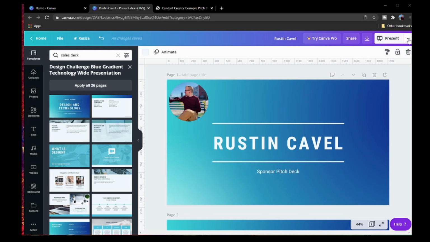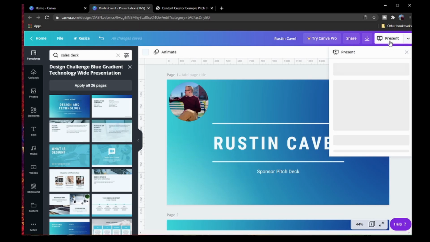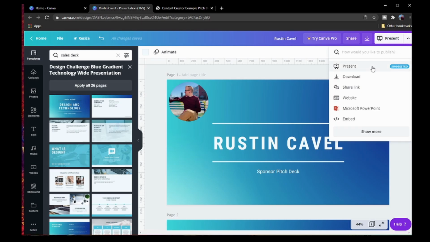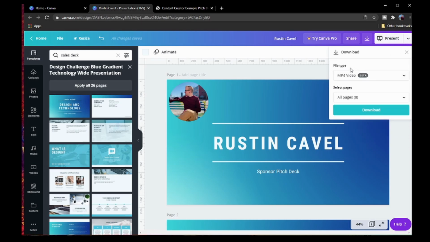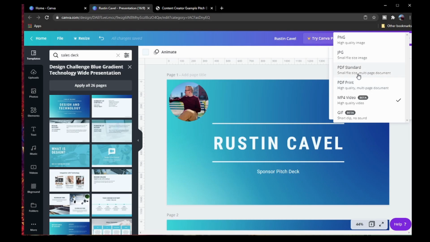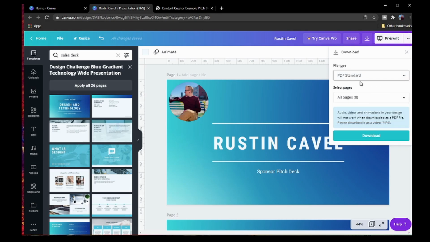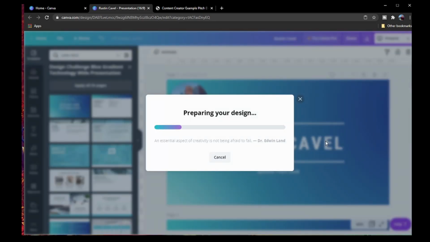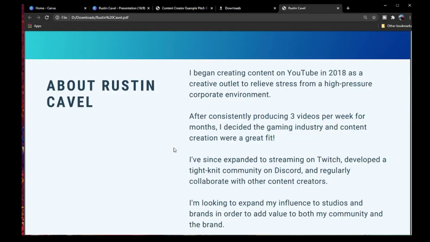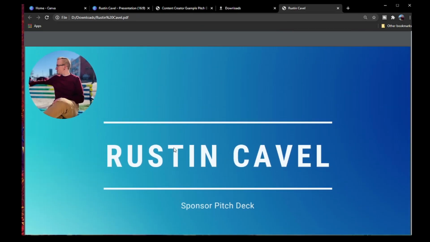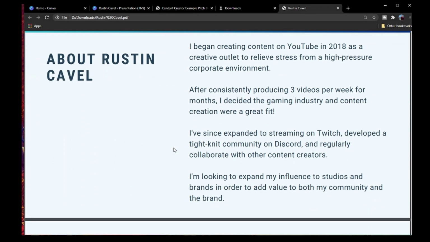If we go up to the top right where it says present, we can either present if we're doing it live, or for this case, we want to download it. The download file type for this template is an MP4 video simply because one of the slides has an animation in it. But we're going to change that to PDF standard. I found that it's high enough quality where it looks good in an attachment and it's not too big of a document. So we're just going to hit PDF standard, all pages, and then download. I highly recommend running all of this through a spell check before submitting it to any companies.